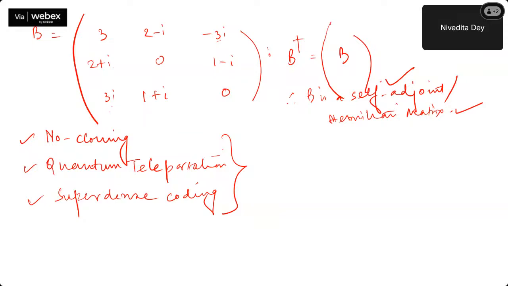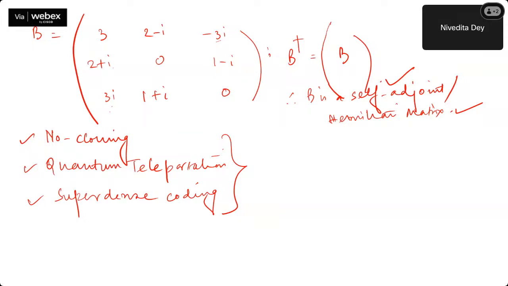Now before starting no cloning and quantum teleportation, I want to give you a proper flow. Why are we doing it in this way? Because no cloning and quantum teleportation both are fundamental aspects of quantum cryptography, which we will be covering in QT-02. So these are those 2 important postulates that we have to do. We cannot ignore them if we have to understand quantum cryptography.